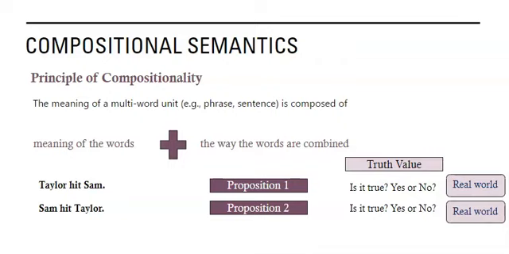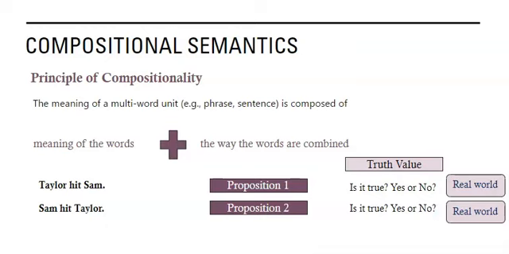So in order to find out the truth value of proposition 1, Taylor hit Sam, we have to check what happened in the real world. Same with proposition 2, Sam hit Taylor. The truth value comes from the information in the real world.